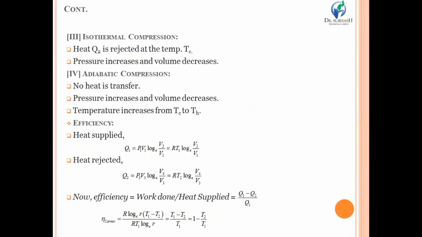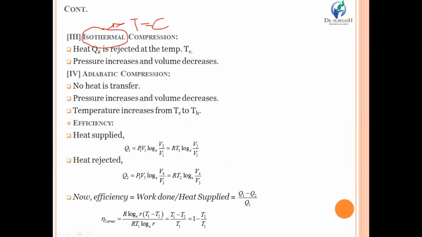After that, process number 3, that is the isothermal compression. Over here, you have to compress the working medium, but isothermally. That clearly means that during the compression process, the temperature will remain constant, because isothermal refers to constant temperature.